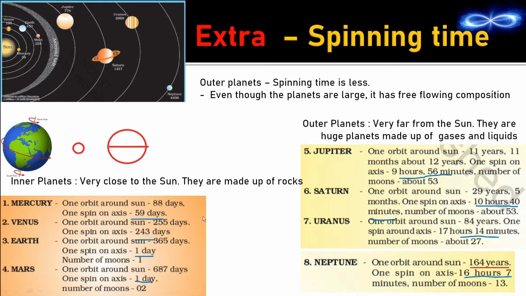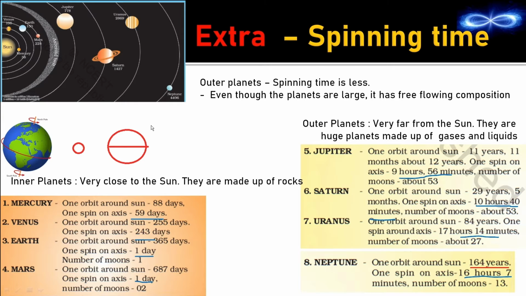Now what is the logic behind these taking days and these taking only few hours? Actually it might be little surprising for you to see that these are in hours, because if you think logically these are huge as compared to these ones. Now what is the meaning of rotation? Rotation means it has to revolve around itself. So a huge body revolving around itself must take more time than a small body moving around itself. But that is not what we see here. What is the reason? I will explain you.